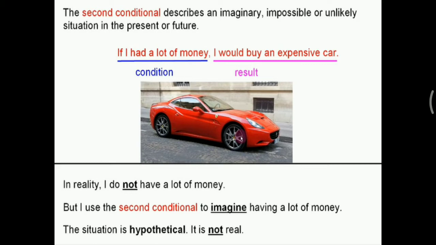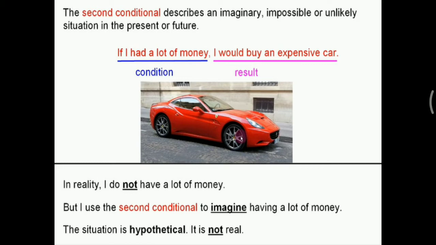The first one is the condition, containing the if clause, and then the second is the result. If I had a lot of money, jika saya punya banyak uang, the result is I would buy an expensive car. Saya akan membeli mobil yang mahal.